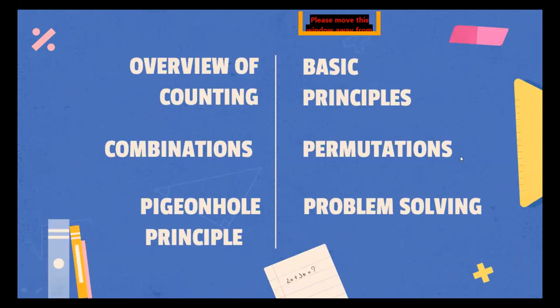Okay, so this is a complete overview of what we'll be doing in these 2 days. We'll be taking an overview of counting, some of the basic principles which are included in counting. Then we'll move on to permutations and combinations, the definition wise as well as example wise. Next, we'll do the pigeonhole principle and some problems based on the pigeonhole principle. And of course, we'll be solving all types of examples and problems while we are moving ahead.